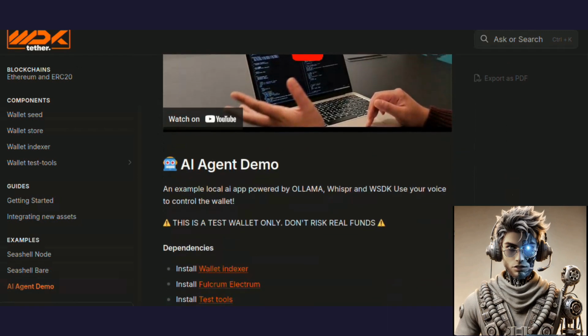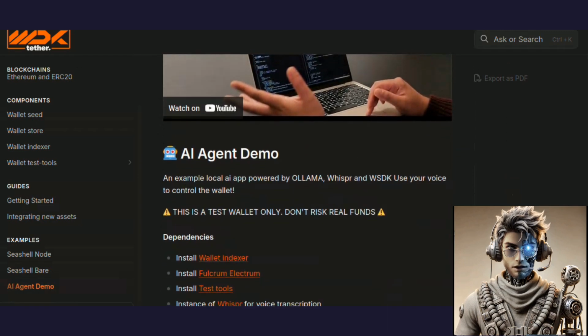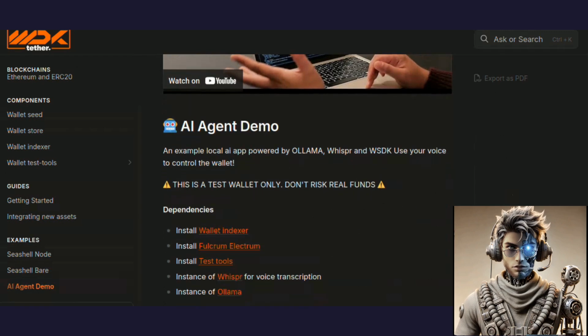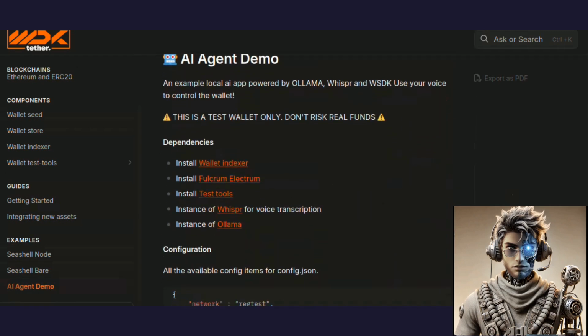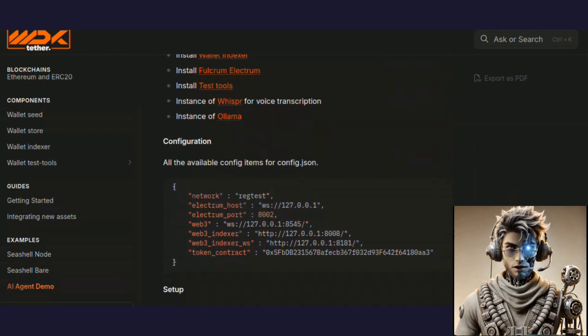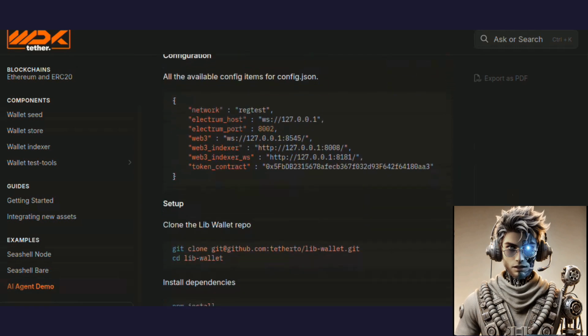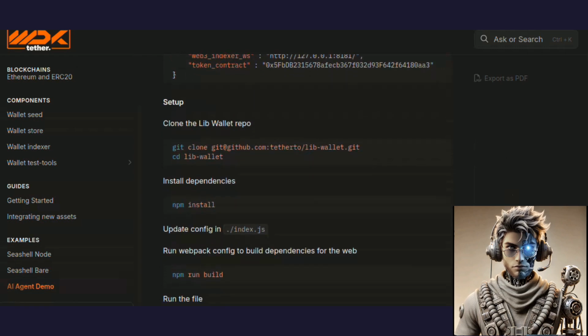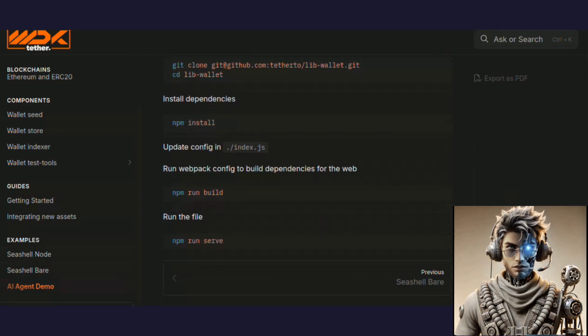The WDK documentation provides detailed information for developers interested in building with the toolkit. Here are some key technical aspects. The WDK is written in JavaScript and supports Node.js, browsers, and bare runtime environments. The WDK leverages industry-standard Bitcoin Improvement Proposals (BIPs) like BIP39 for mnemonic seed generation, BIP44 for multi-account hierarchy, and BIP84 for P2WPKH address derivation.